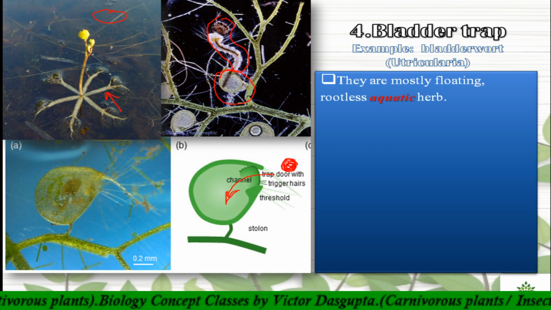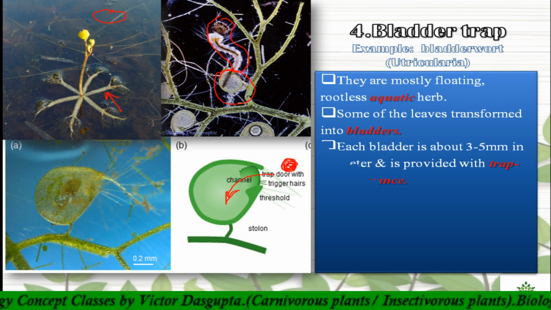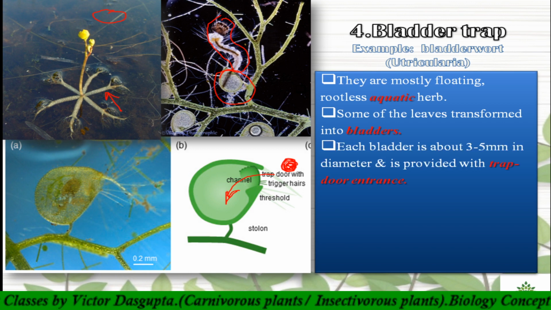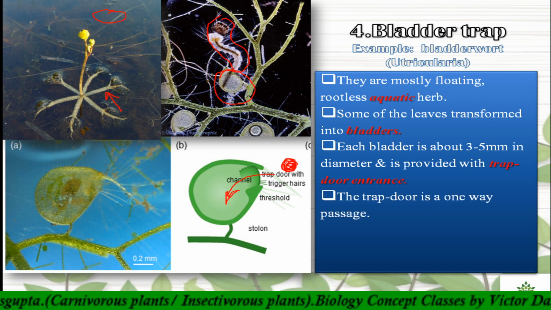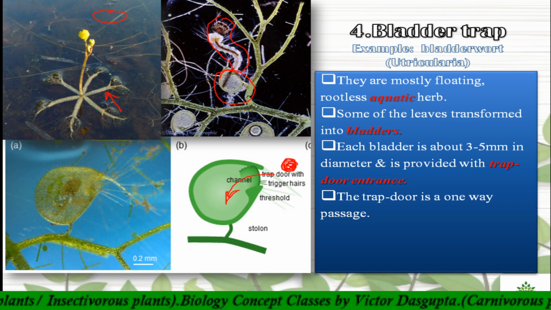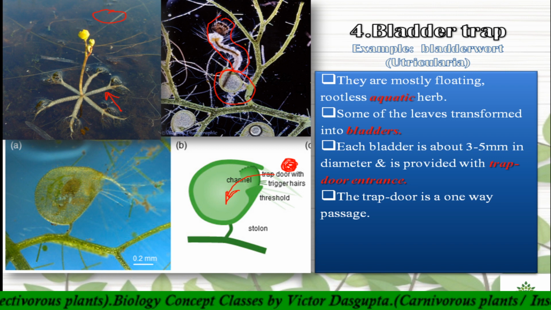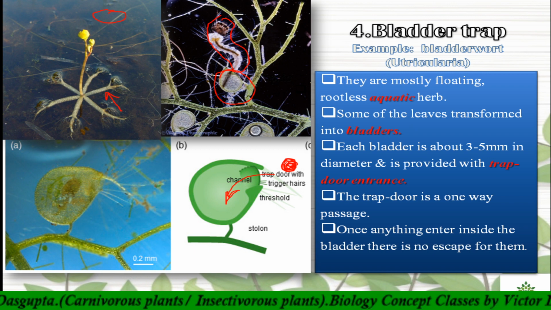Here you can see it is an aquatic herb, and the leaves are transformed into bladders. The trapdoor passage is one way. If someone wants to enter, it will easily enter, but once anything enters inside this bladder, there is no escape for them. So these are the 4 types of traps that we have discussed.